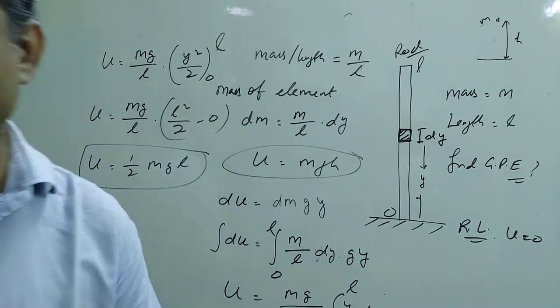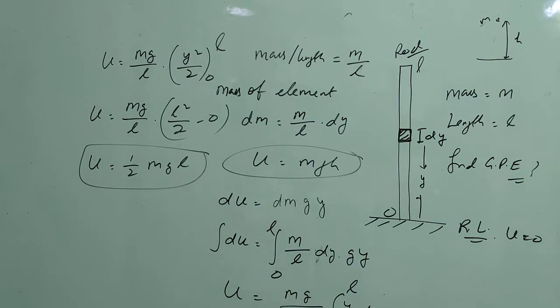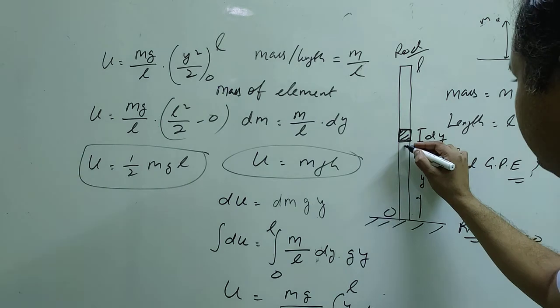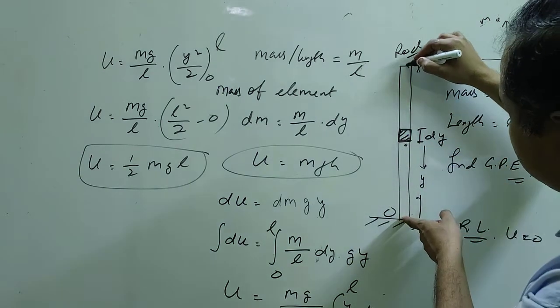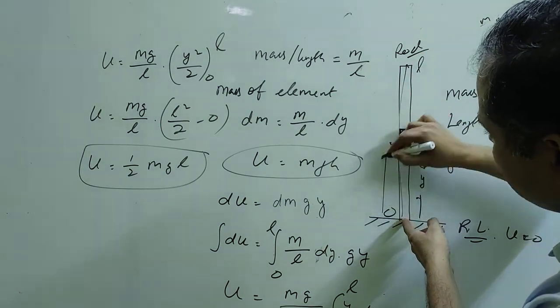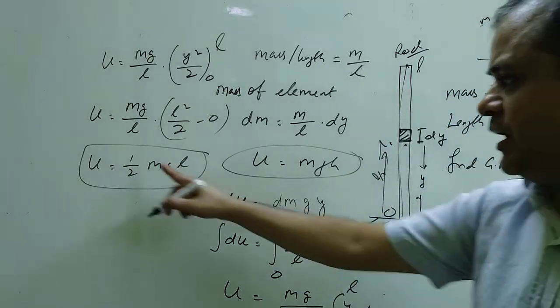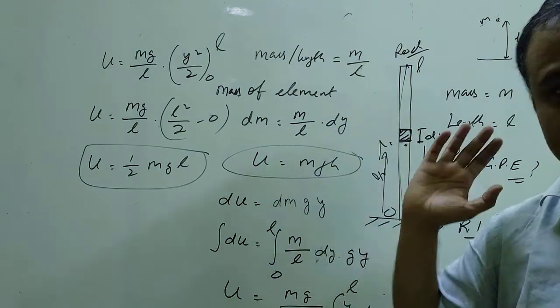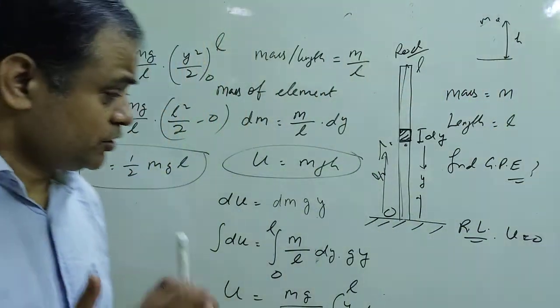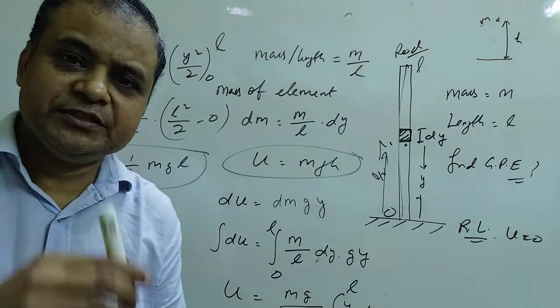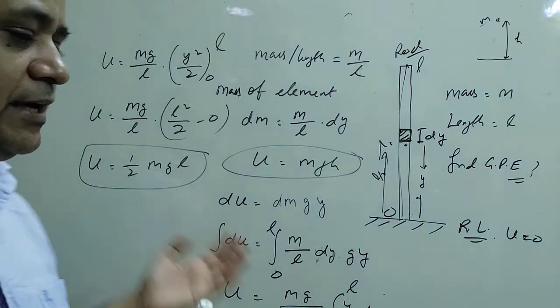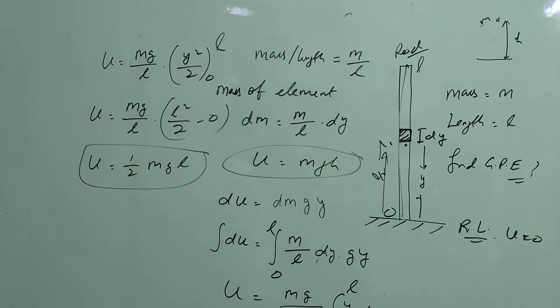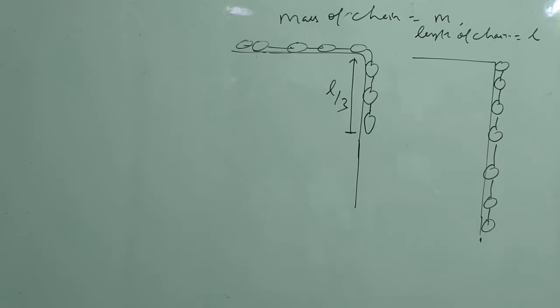It is a very important discussion. What is the potential energy of this system? Half mgL. Half means you are considering from the midpoint. Its total length is L, so you are considering from the half of length, L by 2. So half mgL is the potential energy of the rod. Remember that. Any doubt? So it is very clear, the potential energy of a standing rod on the surface of the earth will be half mgL. It could be a rod, it could be a chain, any other thing. This is another question.